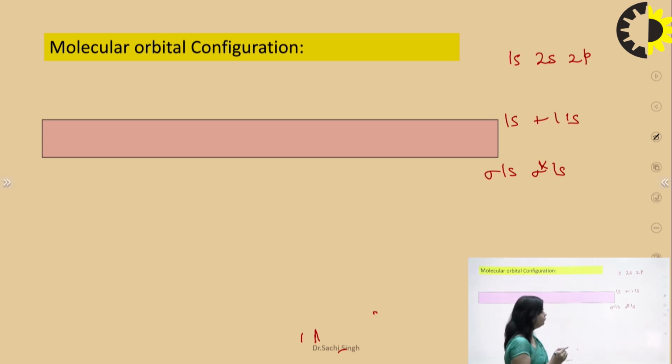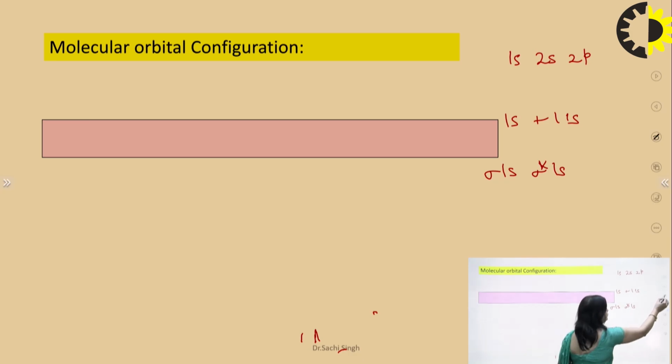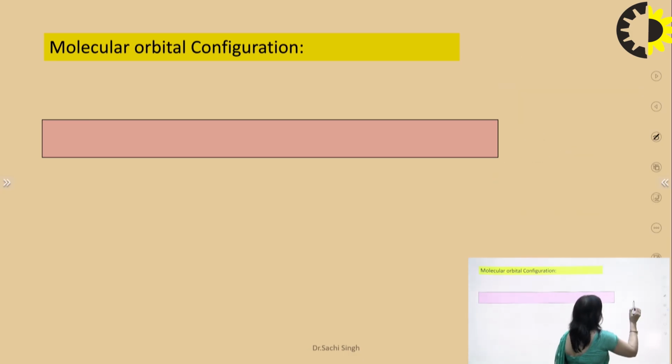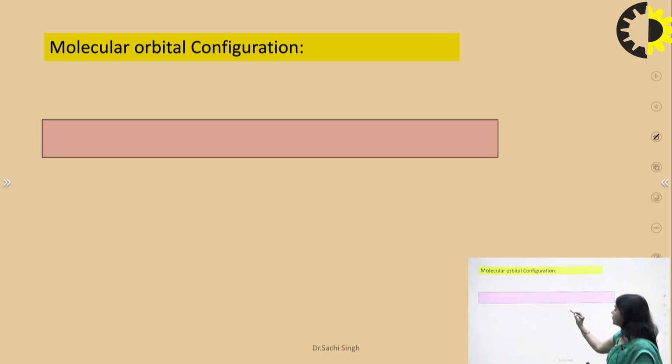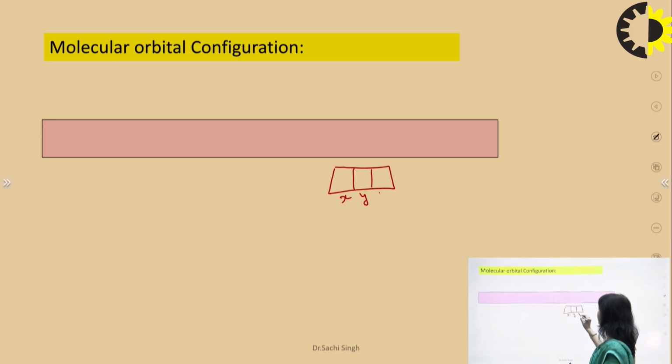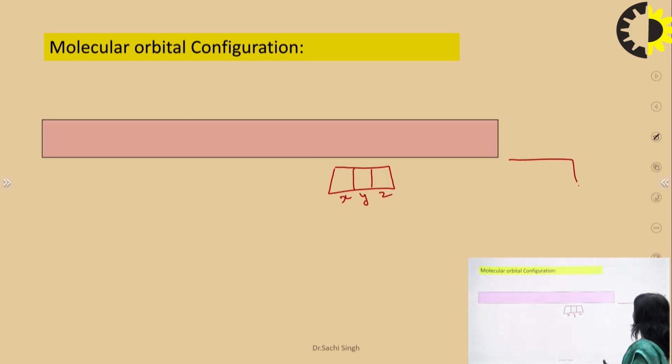And in case of p orbitals, suppose there are 2p orbitals. The 2p orbitals, suppose they are x, y and z. Again there are 2p orbitals x, y and z.